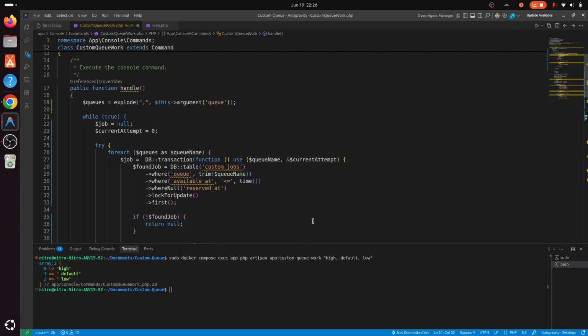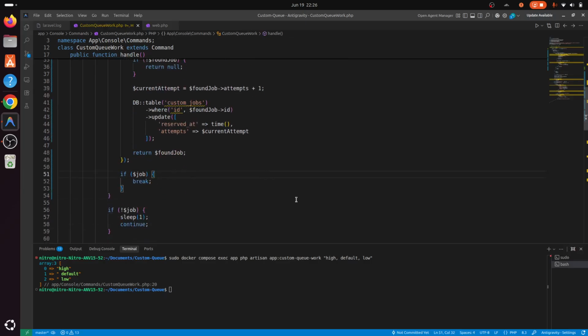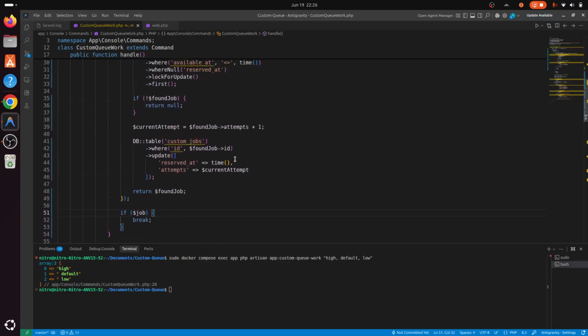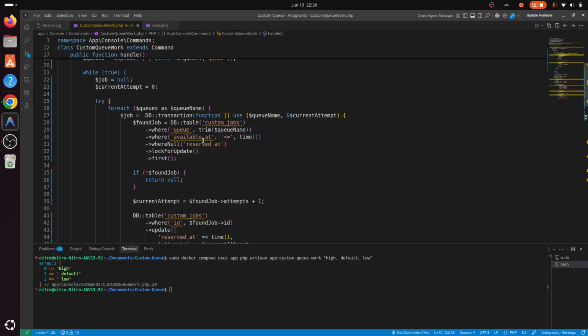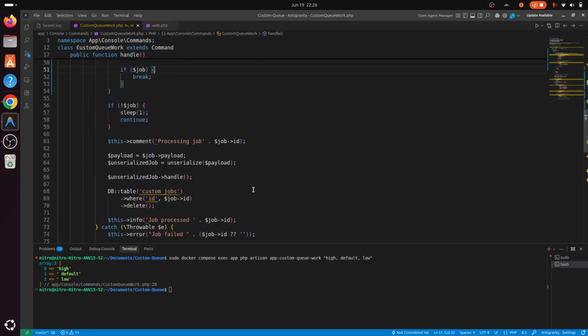It searches for the high priority queue, and once it gets the job, it will break the loop, and then processing happens as it is. And if the high priority is not found, it searches for the default one, and then the same process will get repeated.